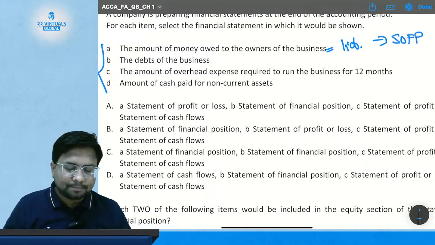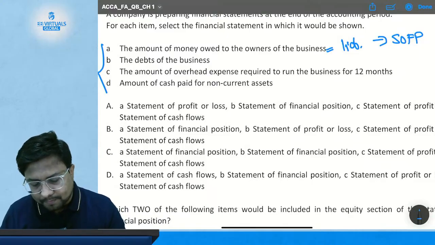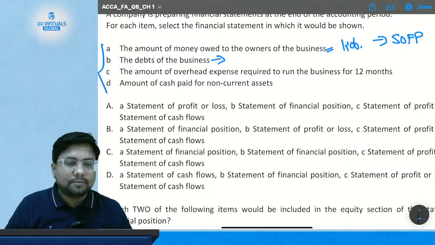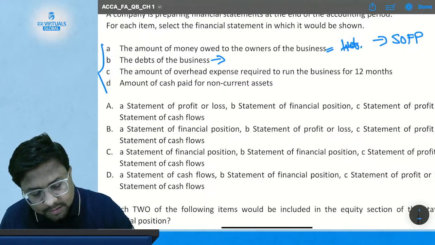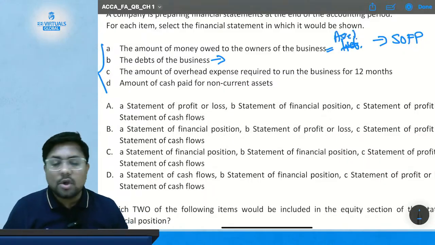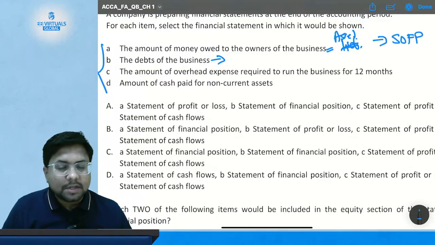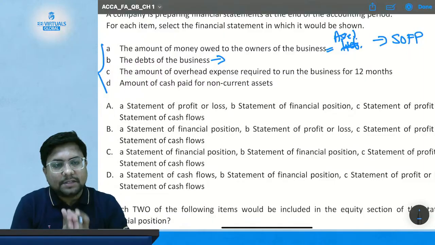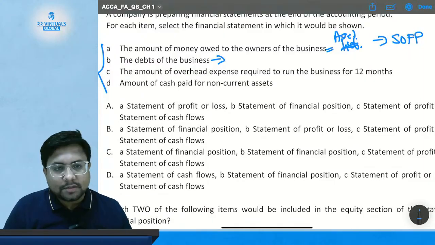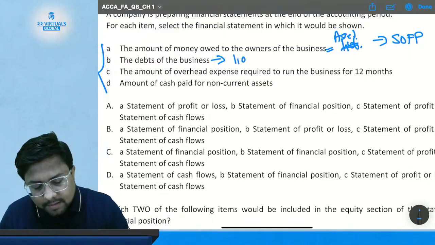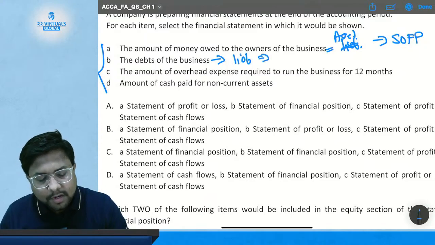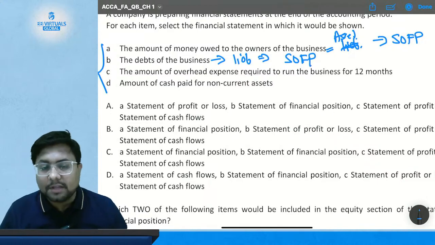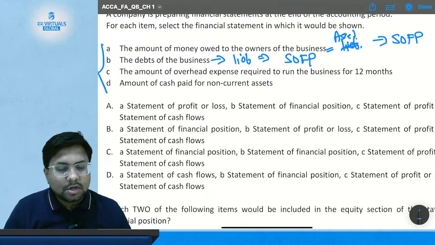Option B, the debts of the business. Sorry, the previous one was an asset. Now statement B, the debts of the business. Whatever debt the business owes is its liability, and where will it be shown? It will again be shown in the statement of financial position.